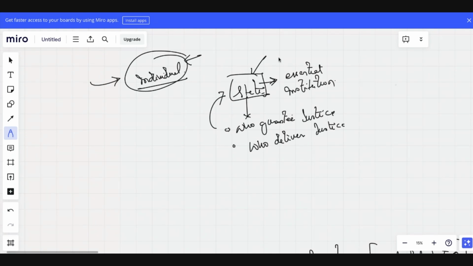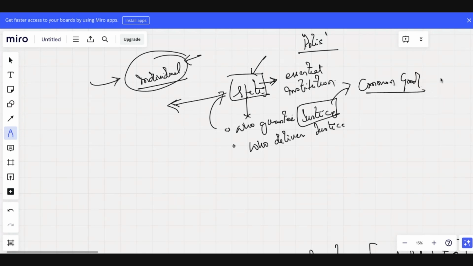And what did Aristotle call this state? Polis. Okay. Because the state is necessary to deliver common good. Justice is being considered to be a common good by Aristotle. Okay. Is that clear? Yes or no? Yes, sir.